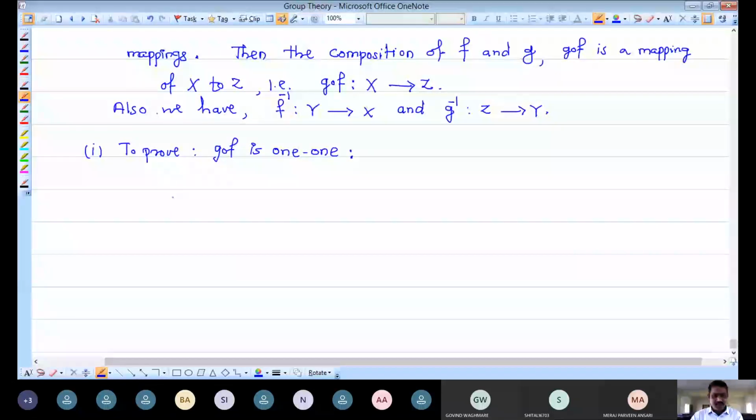We have, g composition f is a mapping from X to Z, as we have written in the above lines. And now I am going to consider equal images, and I have to prove that the pre-images are equal.